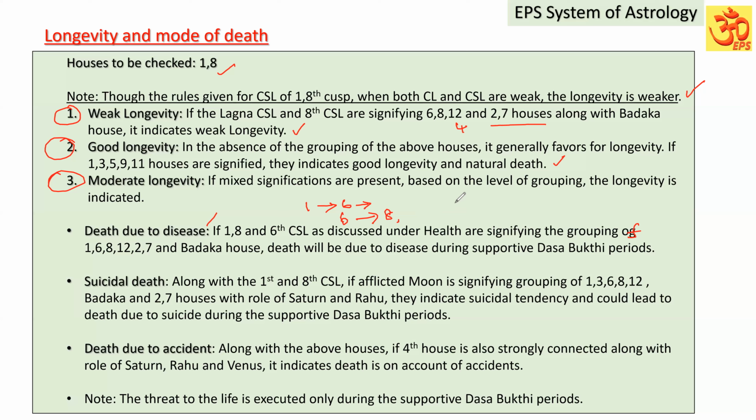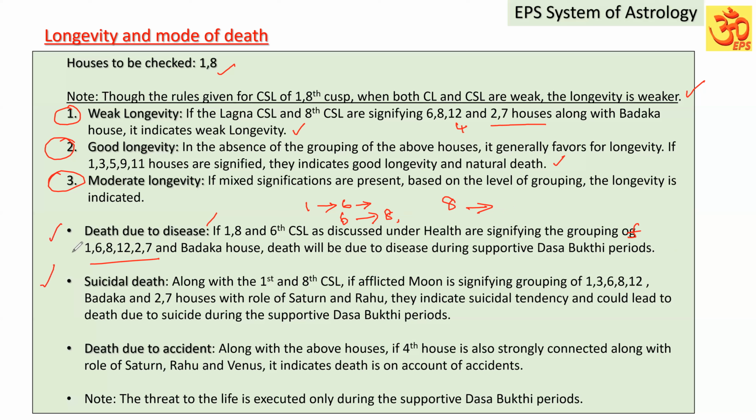And in that case, if the 8th cuspal sublord is also connecting to these houses and signifying them, it is indicating weak longevity and the mode of death is on account of the disease. That will happen during the supportive Dasa Buddhi periods for the death.